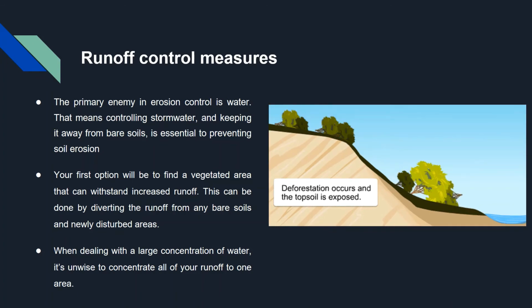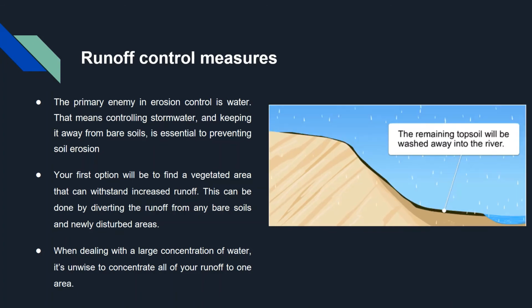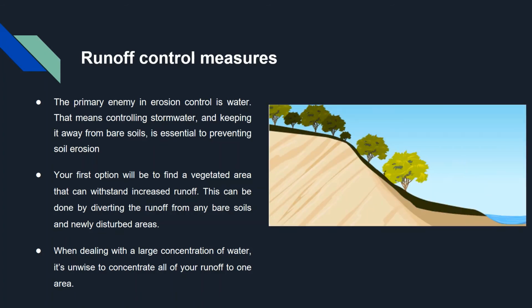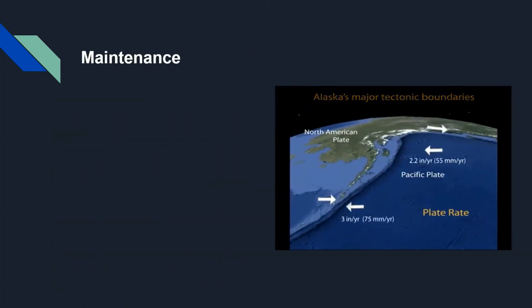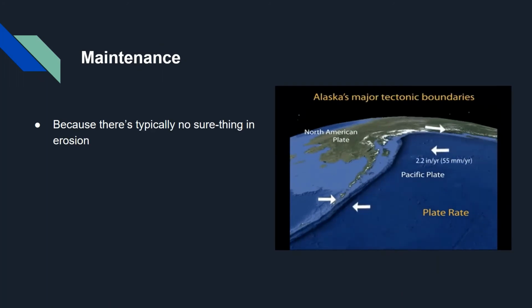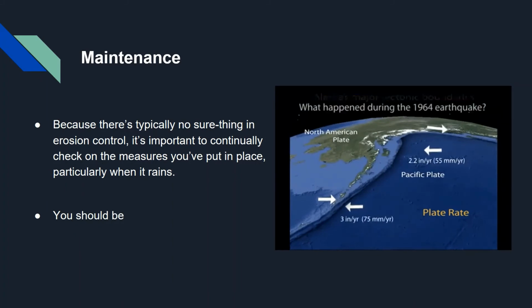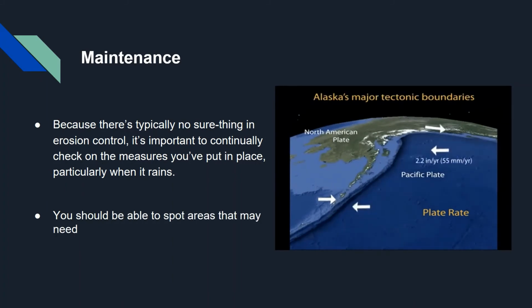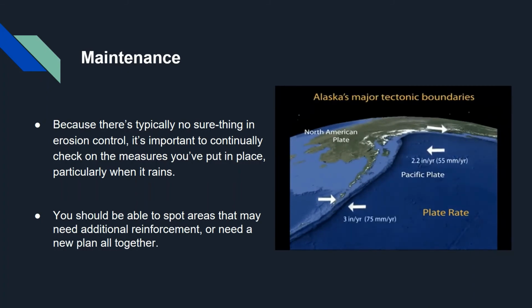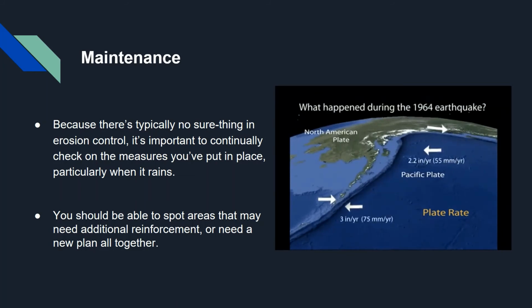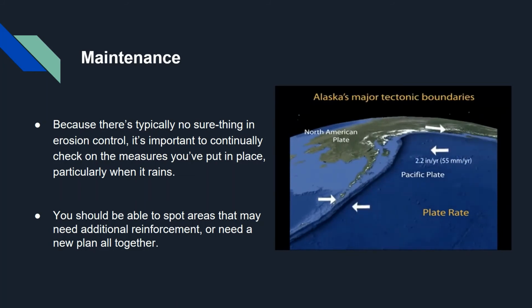After construction is completed, it's also important to avoid fill slopes in favor of cut slopes for drainage maintenance. Maintenance, because there is typically no sure thing in erosion control. It's important to continuously check on the measures you have put in place, particularly when it rains. You should be able to spot areas that may need additional reinforcement or need a new plan altogether. To help the effectiveness of the erosion control measures, try to regularly clear out silt that has built up around silt fencing or drainage inlets.